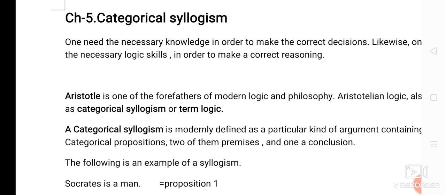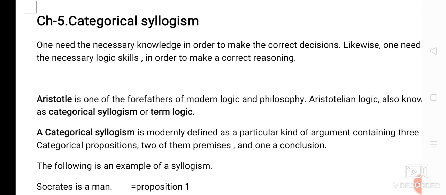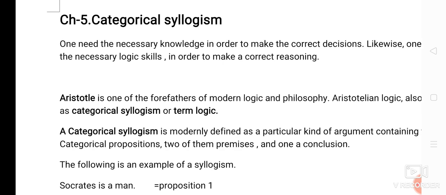So, you can see here one needs the necessary knowledge in order to make the correct decision. Likewise, one needs the necessary logic skill in order to make a correct reasoning. So, here it has been compared that anyone to make a correct decision needs necessary knowledge. In the same way, a person should have logic skill in order to make the correct decision or the correct reasoning.